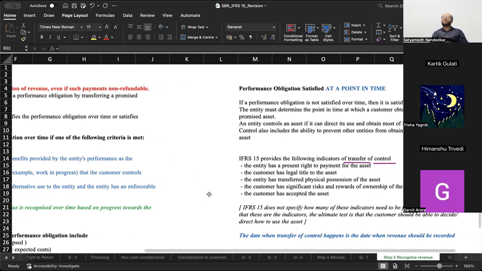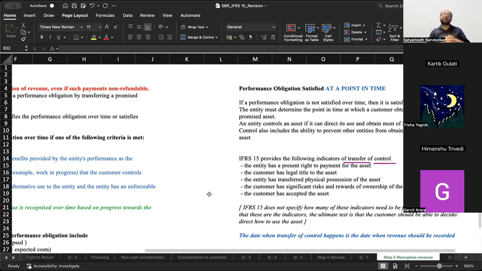The entity has a present right to the payment for the asset. Present right to payment means now, after I have sold the goods to you, I am not giving you a choice. I have all the rights in the world to collect the payment from you. Present right to payment means you don't have a choice apart from paying. तुमको देना ही पड़ेगा. That is present right to payment.